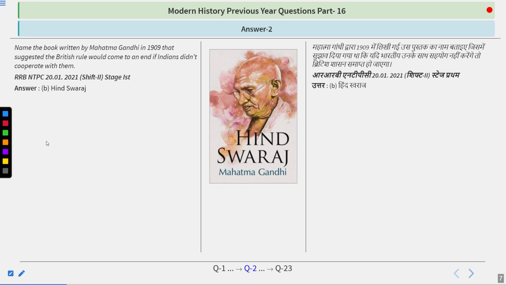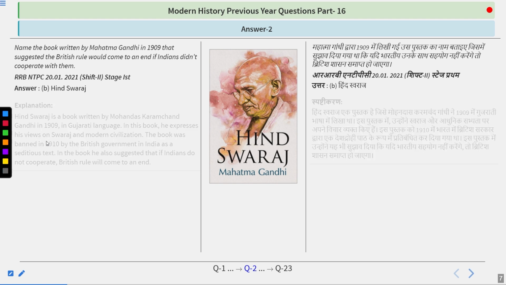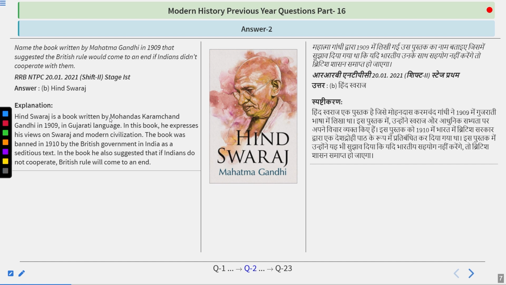Hind Swaraj, remember, this book was written by Mahatma Gandhi. Hind Swaraj is a book written by Mohandas Karamchand Gandhi in the Gujarati language. In this book, he expresses his views on Swaraj and modern civilization. This book was banned in 1910 by the British government in India as a seditious text. In the book, he also suggested that if Indians do not cooperate, British rule will come to an end.